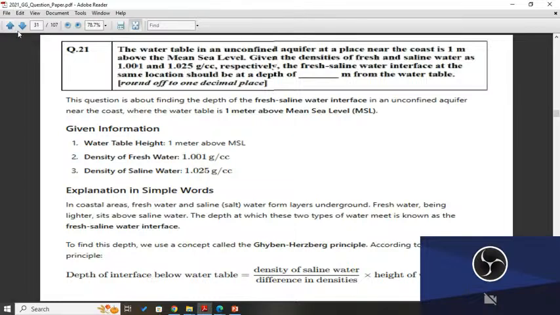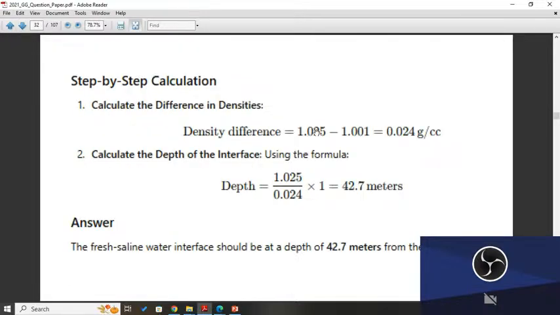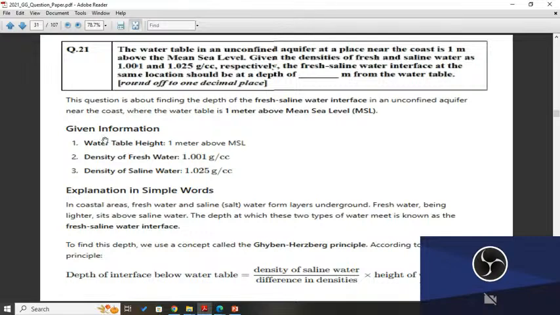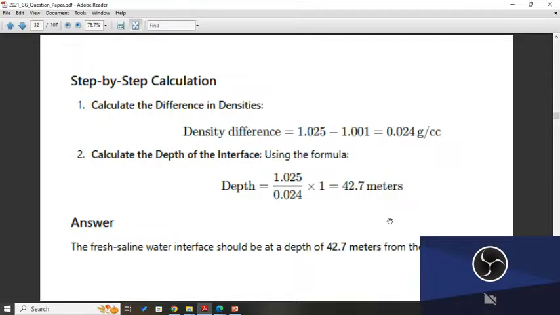So put the values in this formula: the density difference which is given for the water, and calculate the depth of the interface. Here, using the formula, the difference is 0.03, and the density of saline water is 1.025, multiplied by 1. This is the height of the water table, given as 1 meter above mean sea level. So the final answer is 42.7 meter is the right answer. The fresh saline water interface should be at a depth of 42.7 meter below the water table.